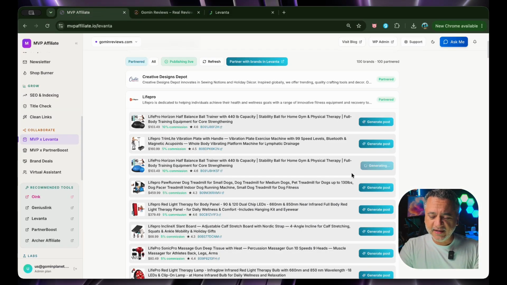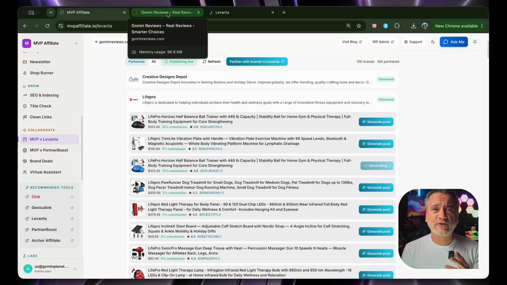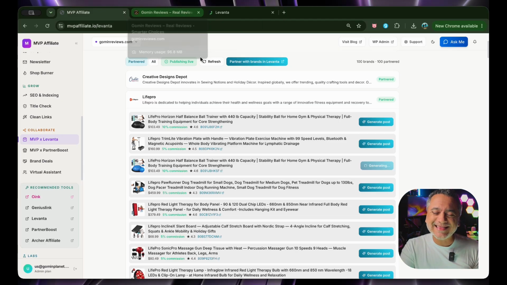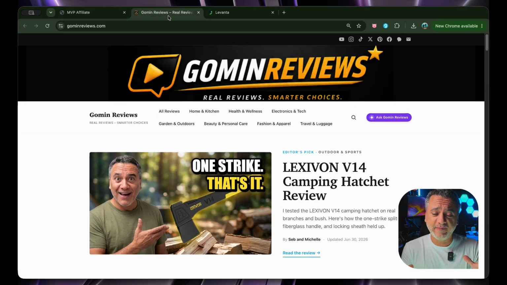So we're going to see, it is still generating posts. It does take a little bit of time to gather all of its thoughts and generate that post properly. But the really cool thing about this is that I can generate multiple ones. I can literally move away from the keyboard, move away from the computer, do whatever else I have to do, maybe even shoot a couple videos, come back, and then I have it right there. So I think that is the best part of MVP Affiliate.